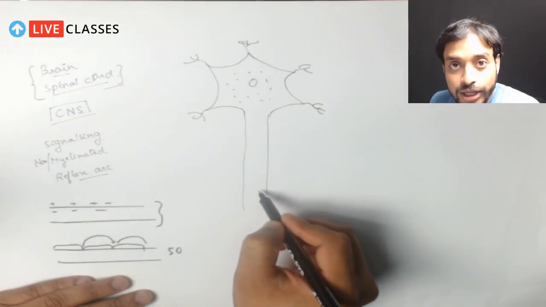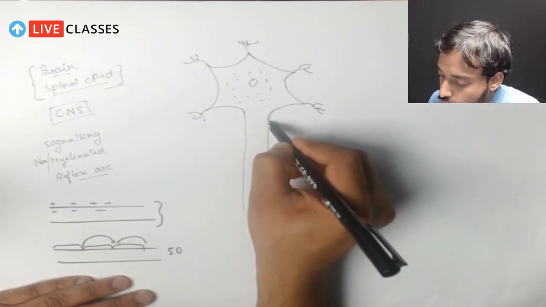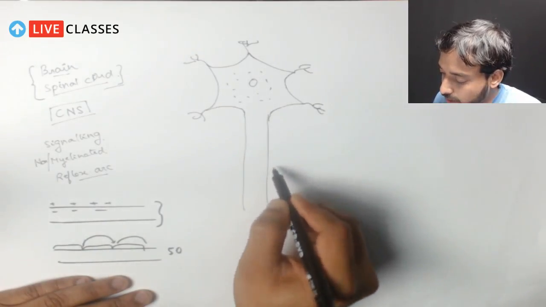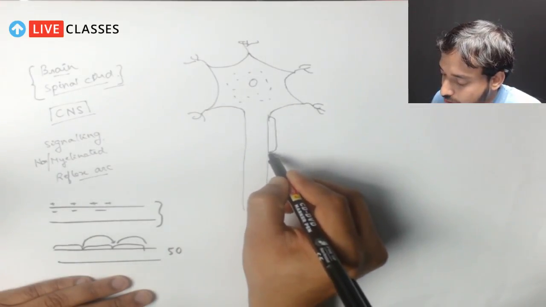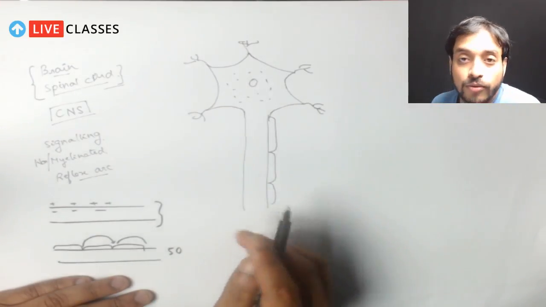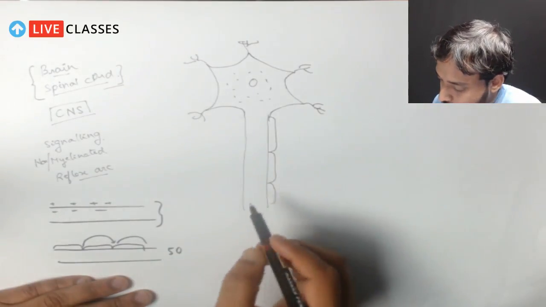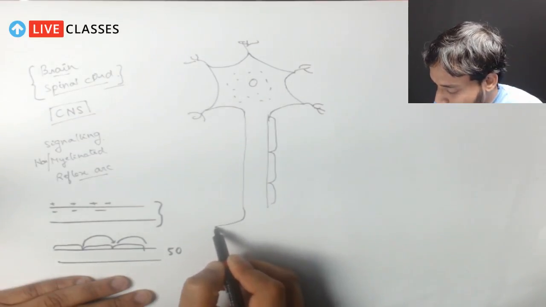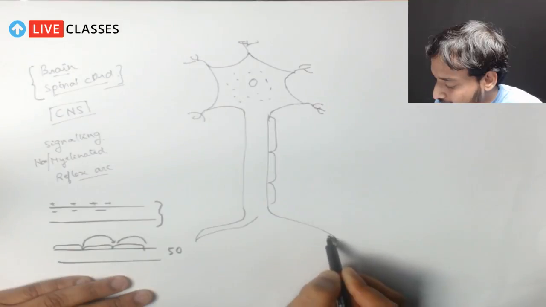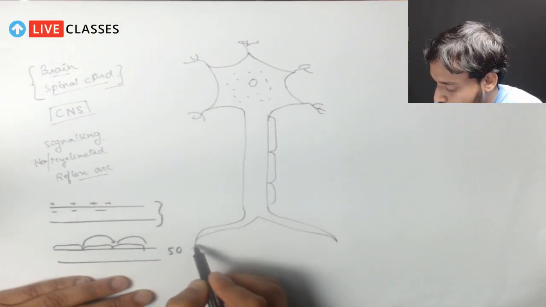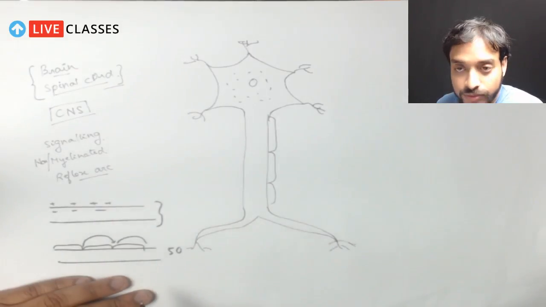this is the cell body, and this is the axon. This is called the axon. For non-myelinated, there is no layer of this myelin sheath, but in myelinated we have seen this myelin sheath formed by which type of cells? They are known as the Schwann cells, correct? So this nerve ends somewhat like this, in which we have the nerve endings. Here we have the terminal areas of the nerve.